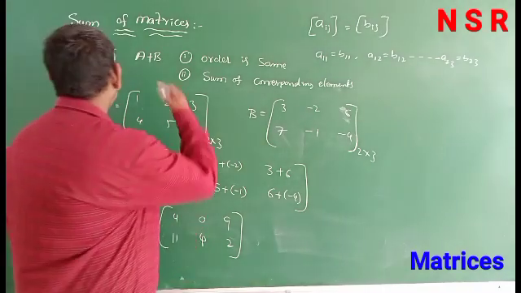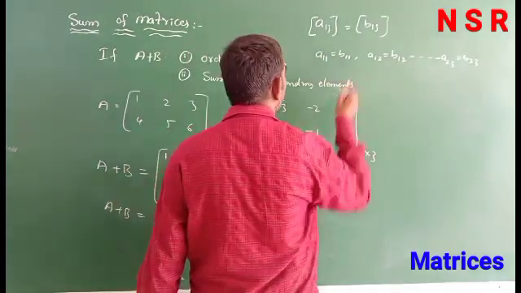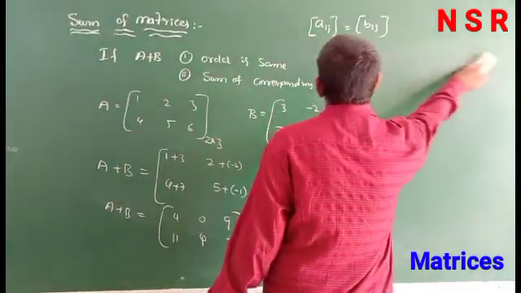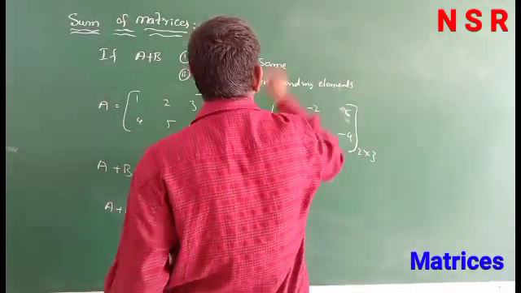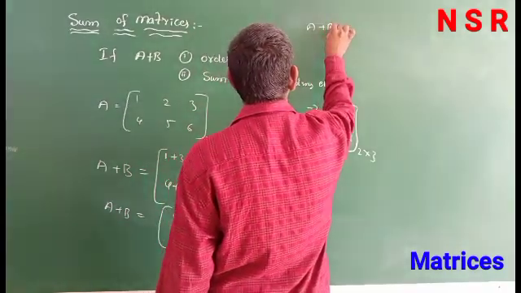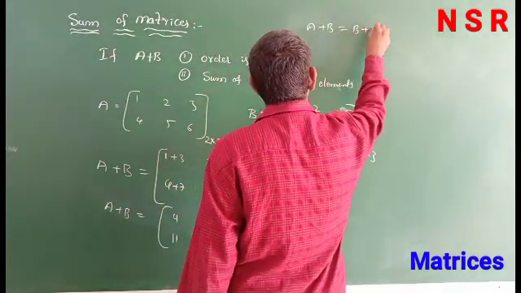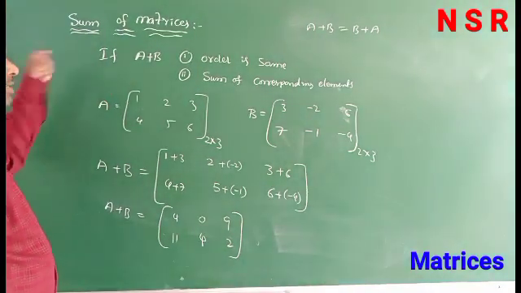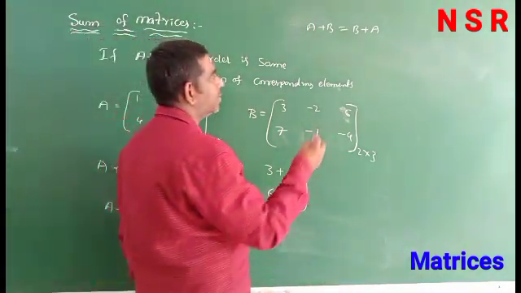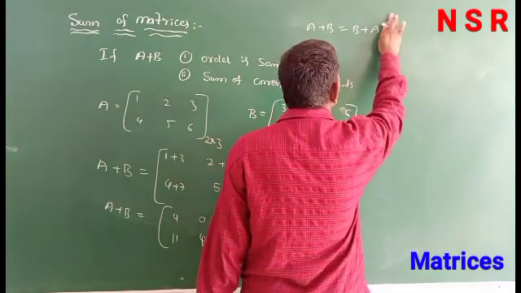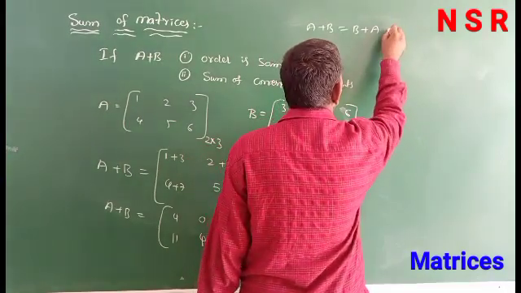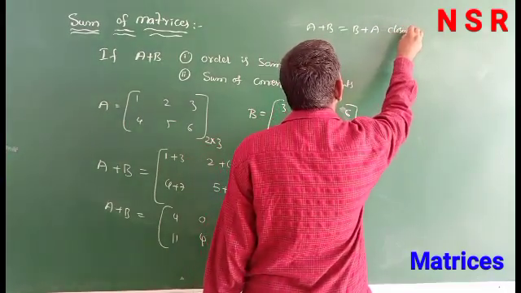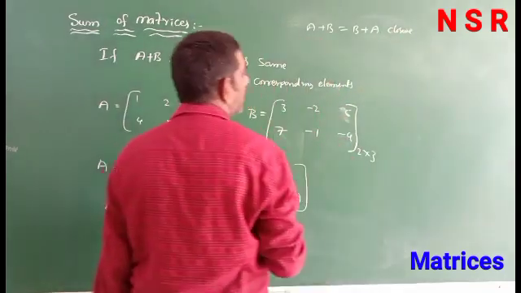In the sum of matrices, A plus B is equal to B plus A, which means the sum of matrices satisfies the closure property. Sorry, this is the commutative property.